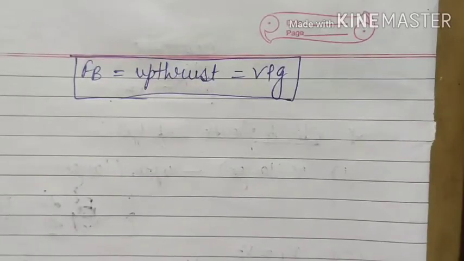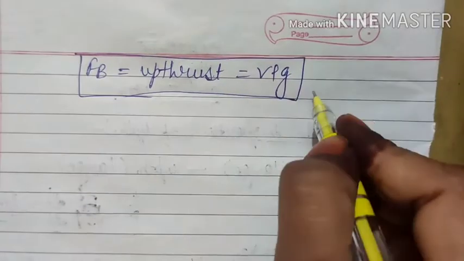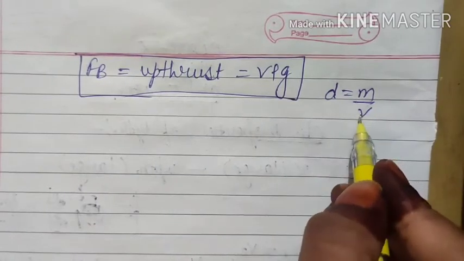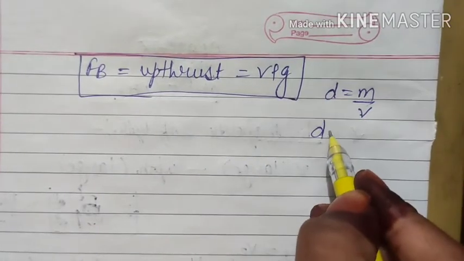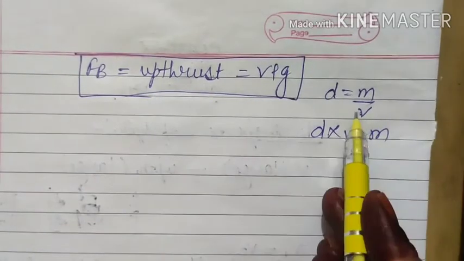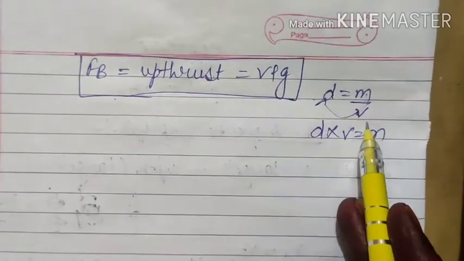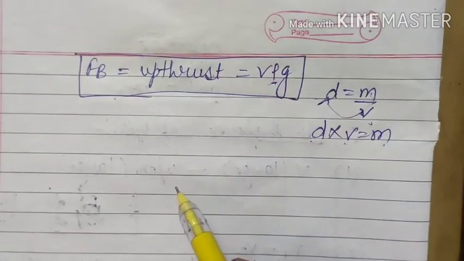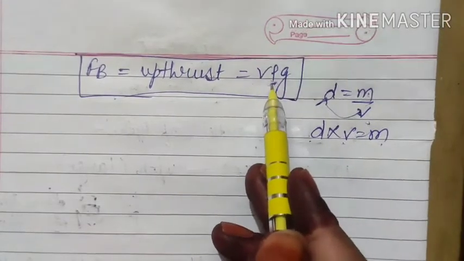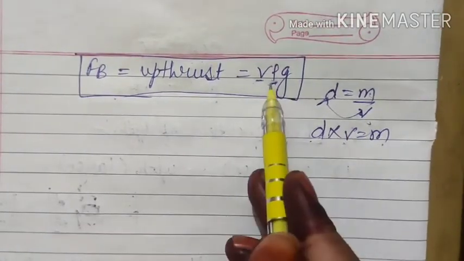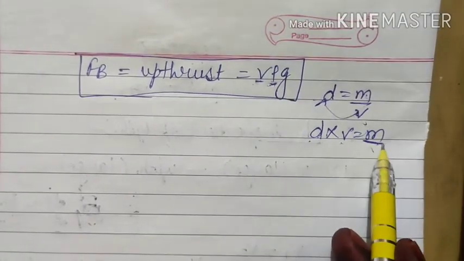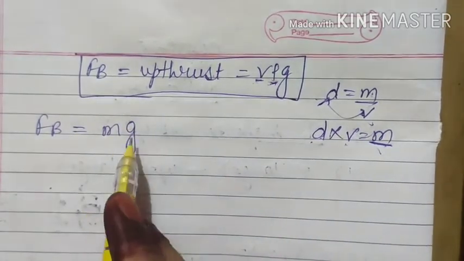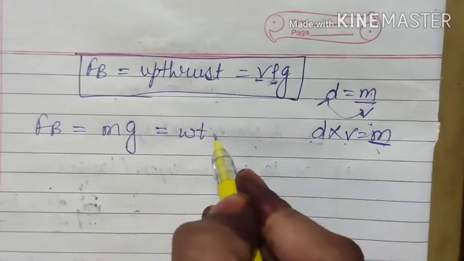Okay, here one more thing they have included, that is, we know that density is equal to mass upon volume. Therefore you can also say that density into volume is equal to mass, right? Density is equal to mass per unit volume, therefore density into volume is equal to mass. Is this density? Obviously it's density, rho, and this is volume. That means density into volume, can you write it as mass? Of course you can. So for FB now you have one more formula, that is mg, and you know that this mg is nothing but the weight of the body.